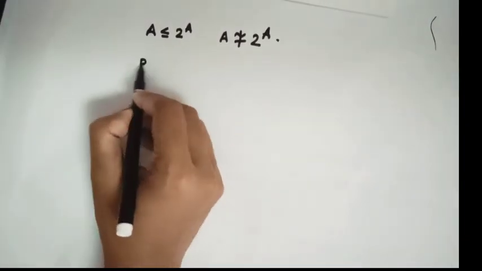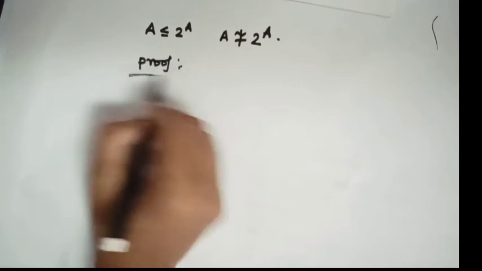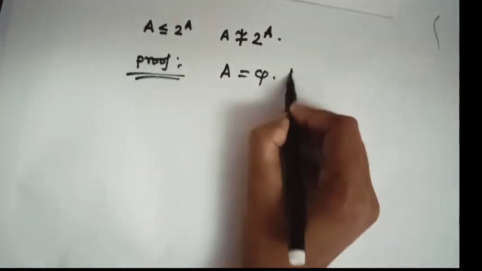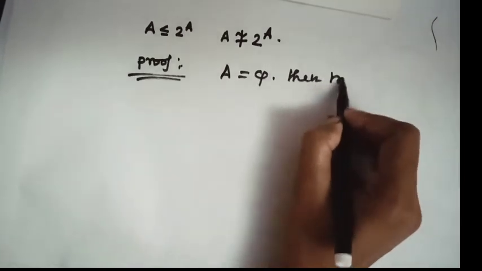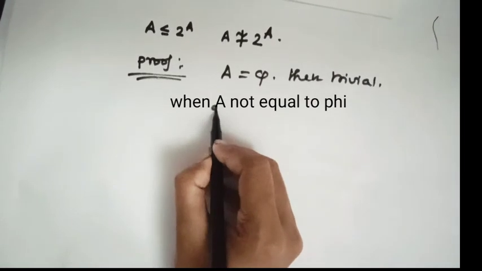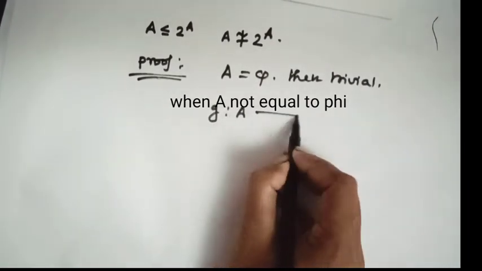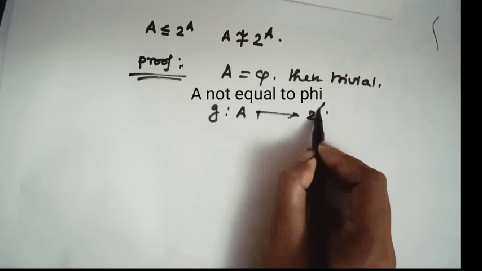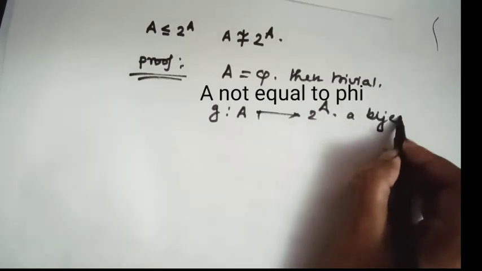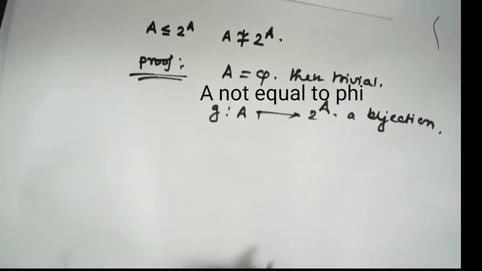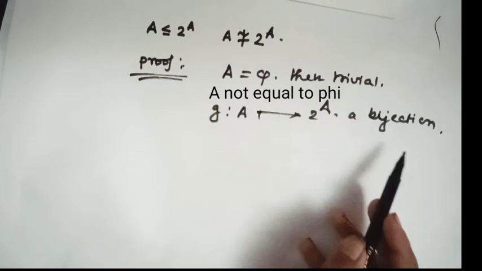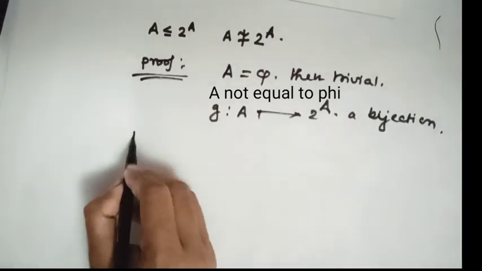Let's see the proof. Let A equal the empty set. Then this is trivial. Suppose g is a function from A to 2 to the power A, a bijection. I will prove it by contradiction. Suppose this is a bijection.